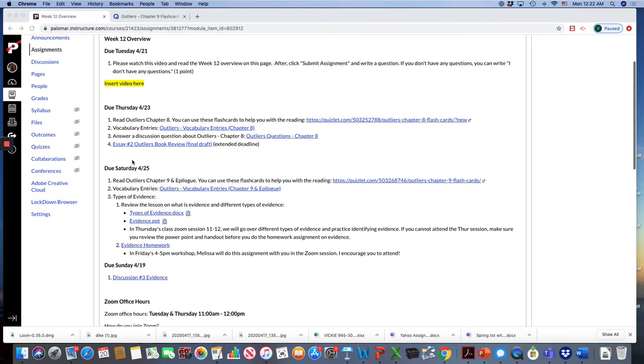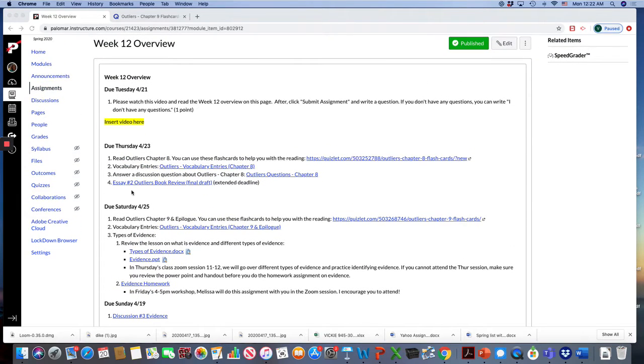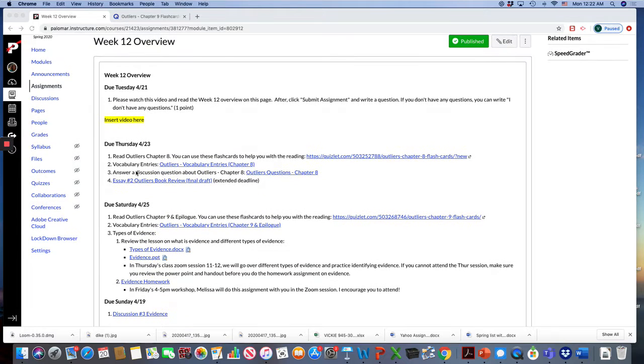So this week we're going to have several due dates: Thursday, Saturday, and Sunday. For Thursday, you're going to focus on Outliers Chapter 8. This chapter is called Rice Paddies and Math Tests, and it focuses on Chinese culture, and he's presenting different types of evidence and different examples from Chinese culture to show how your legacy or your culture can connect to your success. So it's kind of interesting. I enjoyed reading it, and I hope you do too.